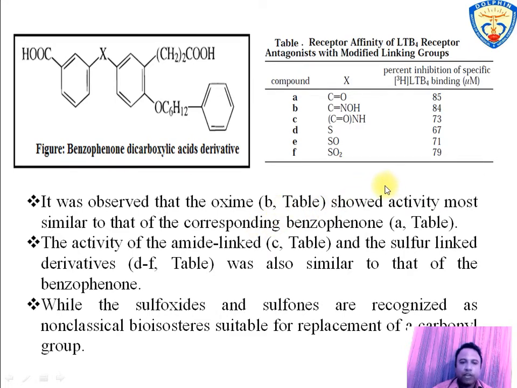It was found that substitution of oxime in the table shows similar affinity as compared to C double bond O. The substitution on X with amide in the table and sulfur also show almost similar affinity with the receptor as compared to benzophenone. Sulfoxide and sulfones are recognized as non-classical bioisosteres for carbonyl group.